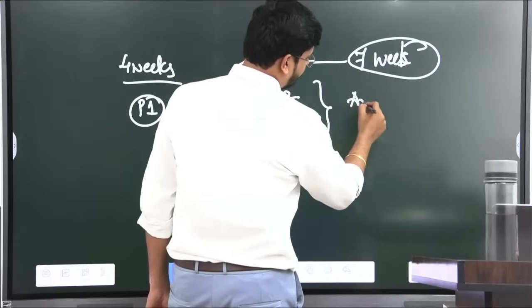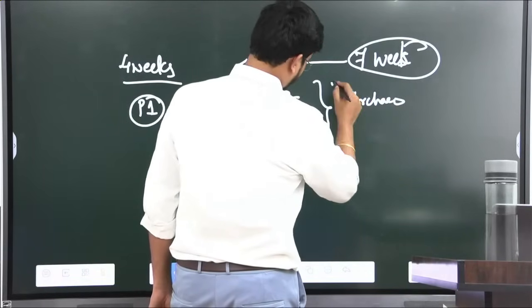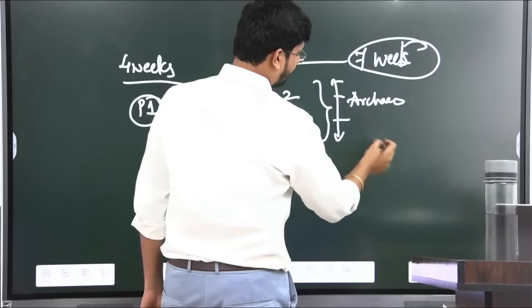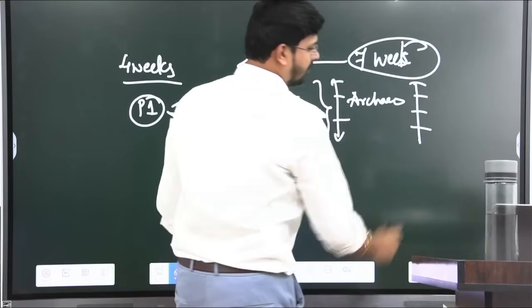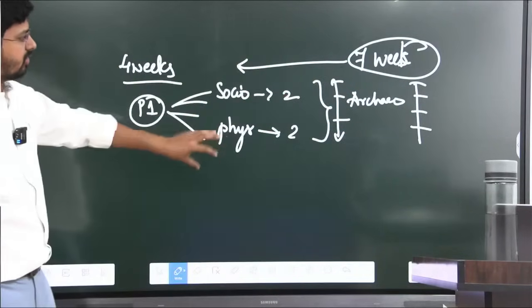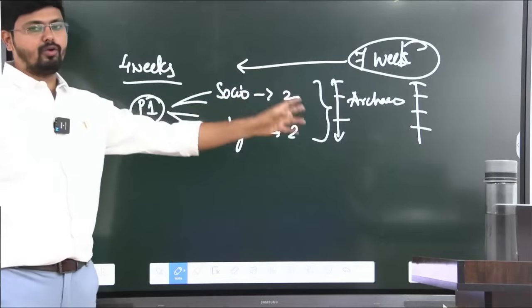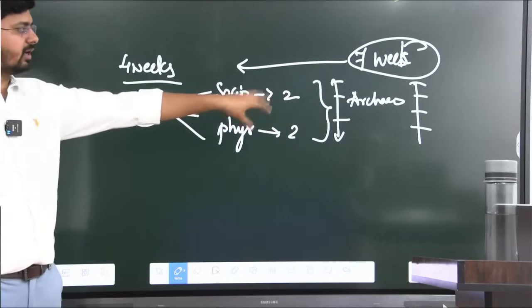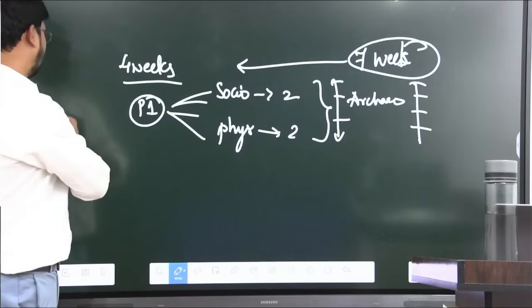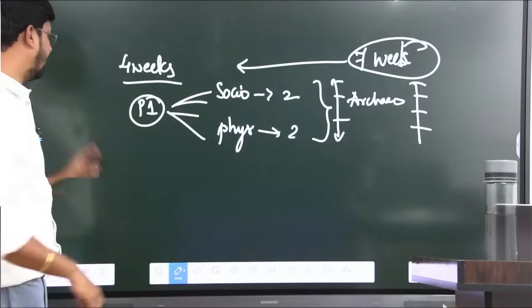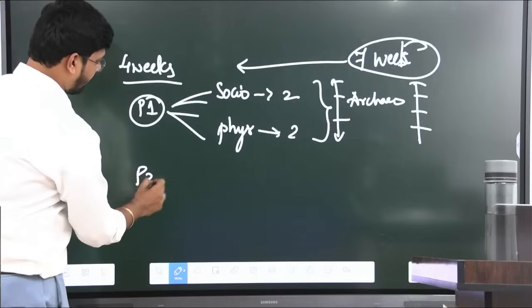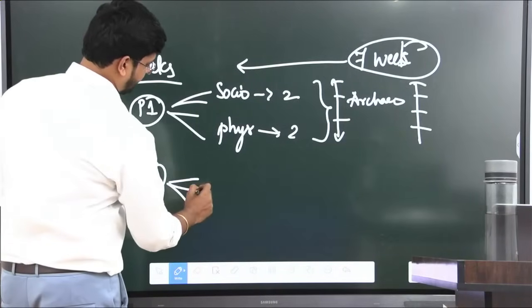in these 4 weeks we will be covering archaeology by breaking it into 4 parts and fossils into 4 parts. So every week you will cover some part of archaeology and some part of fossils, and you don't need to worry about archaeology and fossils, I'll be taking care of that in the lectures that we are going to take for 18 to 20 hours. And paper 2 we are going to cover in 3 weeks.